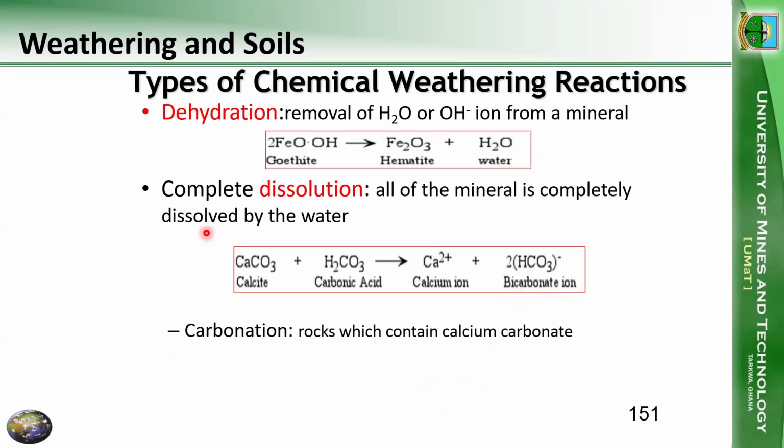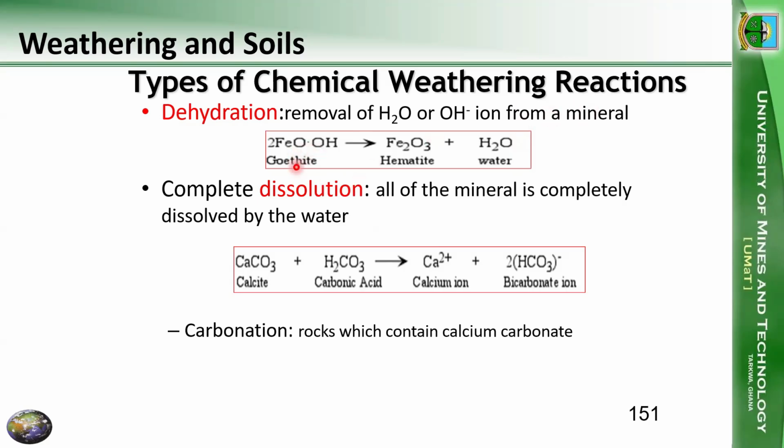We could also have dehydration. In dehydration, what is happening is that we are removing water. If I say I'm dehydrated, it means I'm thirsty. I've lost a lot of water. So in dehydration, we have removal of water or hydroxide ion from a mineral.